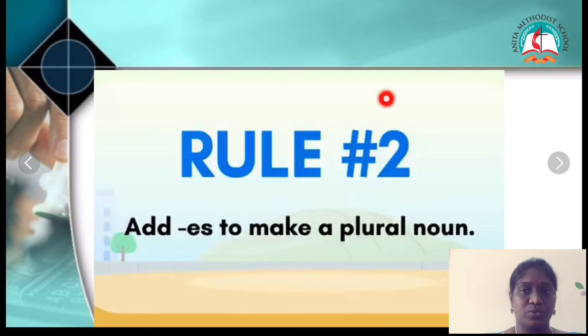What's the second rule? Add es to make a plural noun. First we saw s.